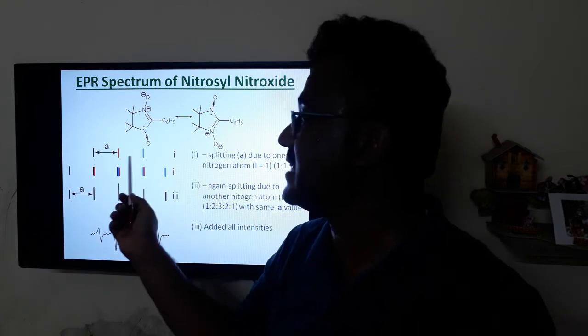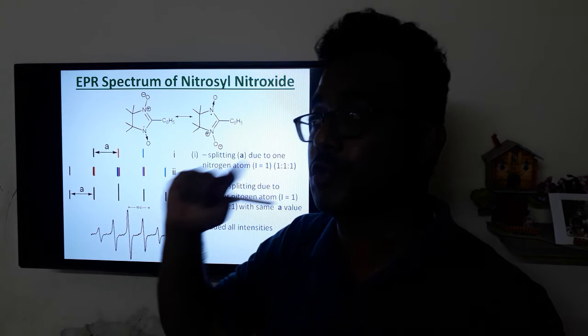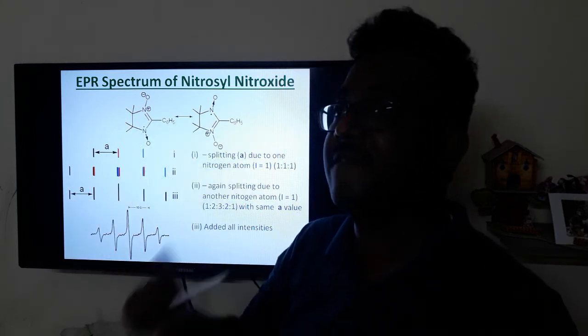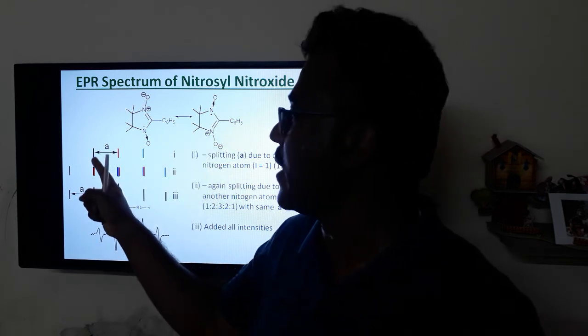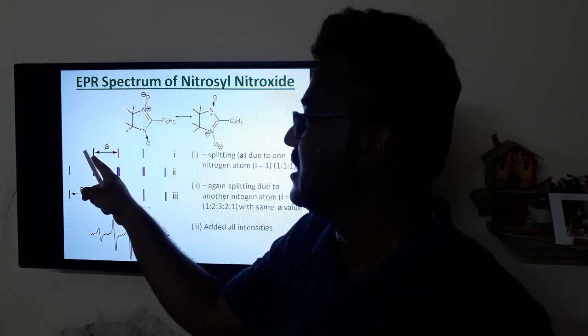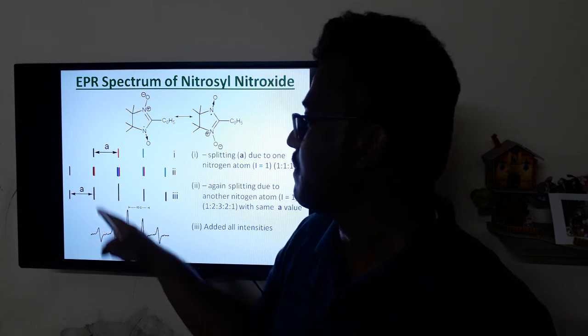The splitting arises with only one nucleus, not two nuclei. If it were two nuclei the intensity would vary, but here it is only one nucleus with higher I value. So usually it will give 1:1:1 intensity, and each peak will be split into a triplet to give a pentet.